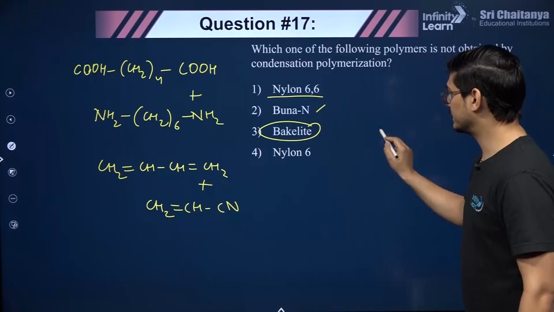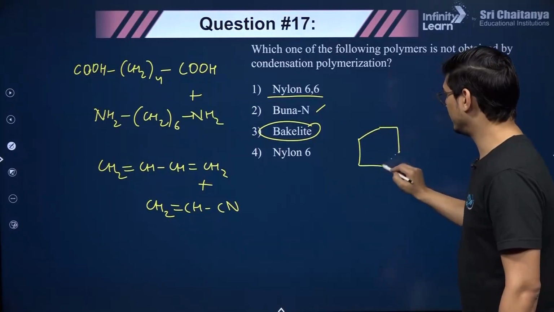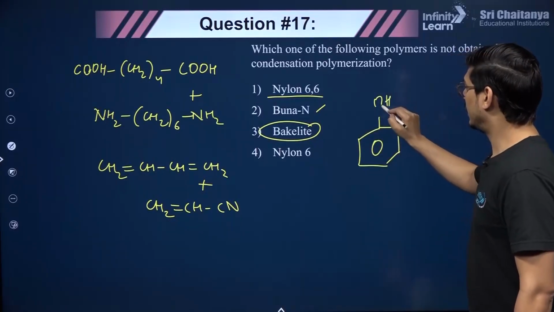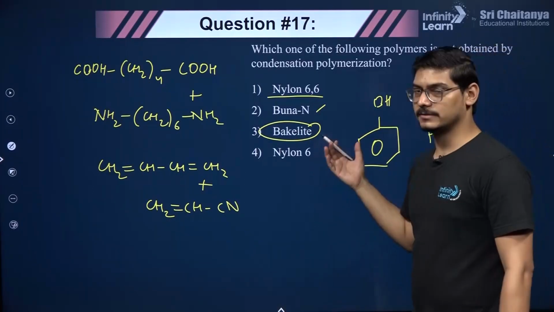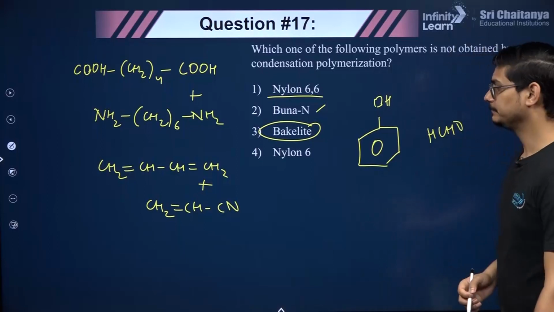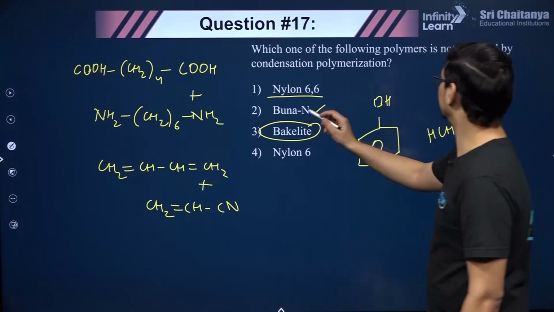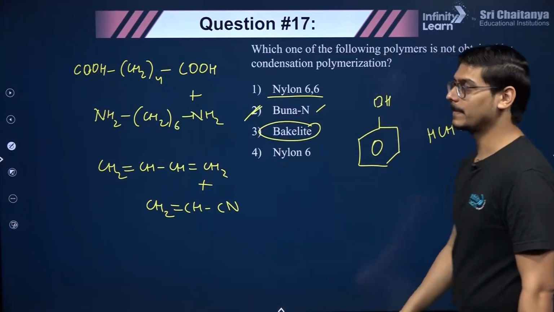Bakelite, you guys know, it is formed by the condensation between phenol and formaldehyde. So that is a condensation polymer. And nylon 6, of course, is a condensation polymer, right? So Buna-N is the correct answer. It is not a condensation polymer.